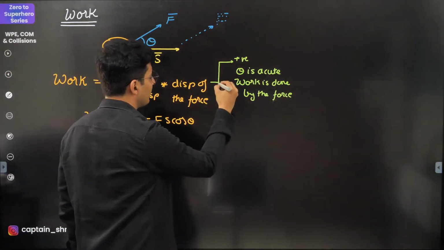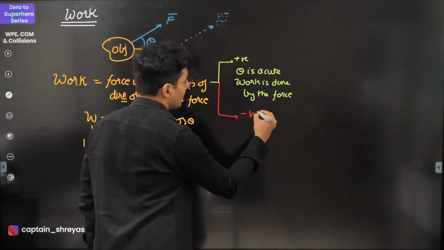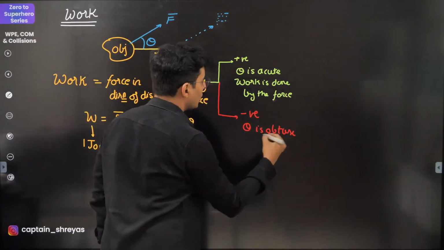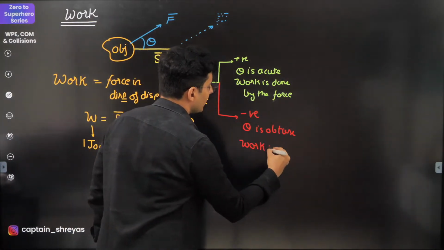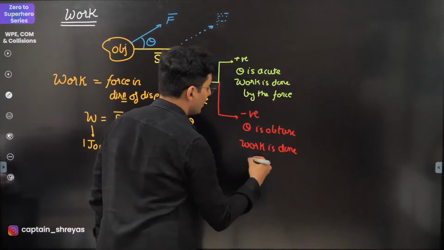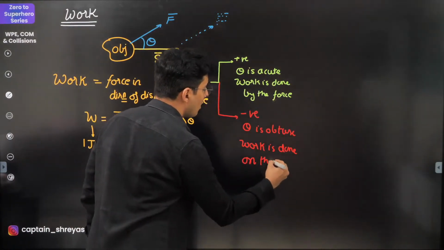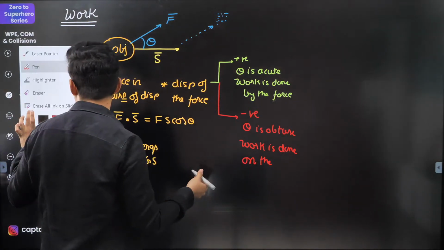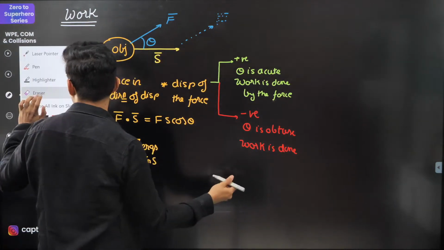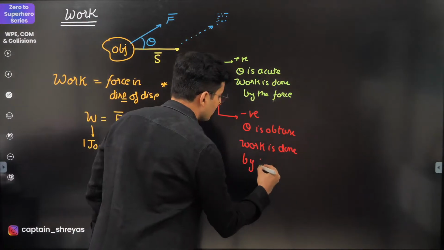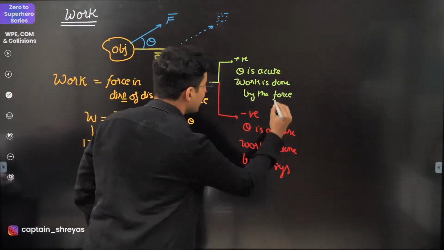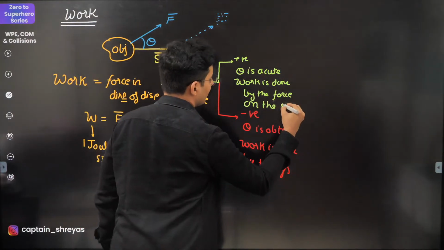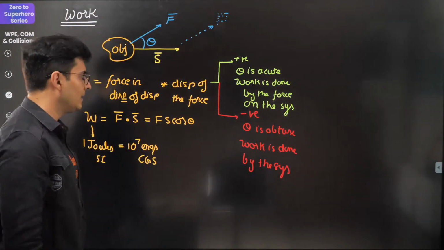Then you also have negative. Negative means theta is obtuse. In this case, work is done on the thing which is applying the force, or I would say by the system. In the previous case, it was by the force on the system. There is a clear-cut difference over there.